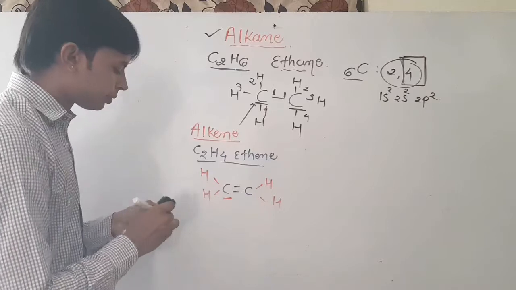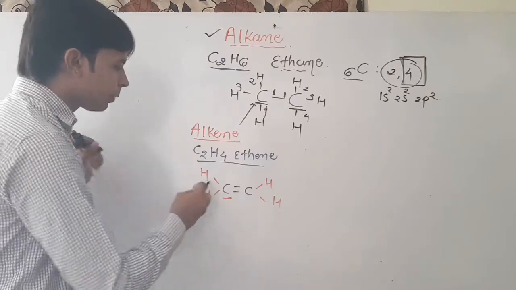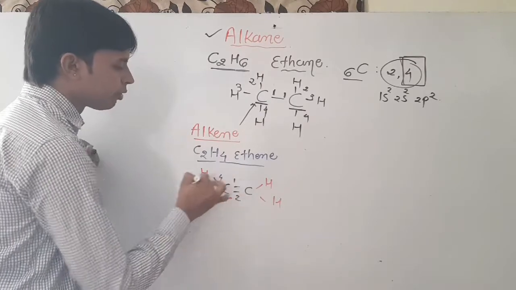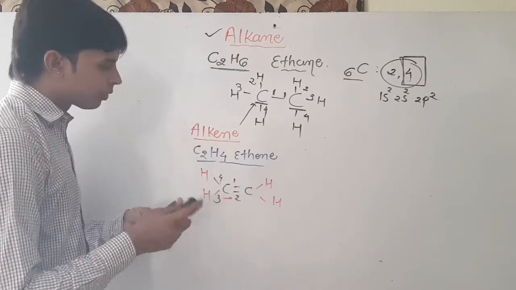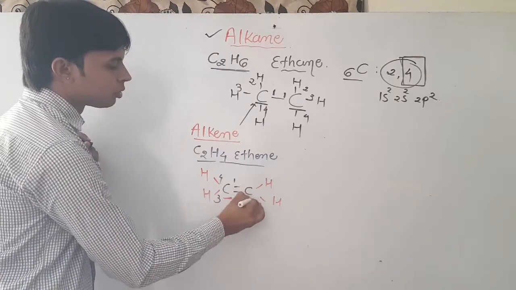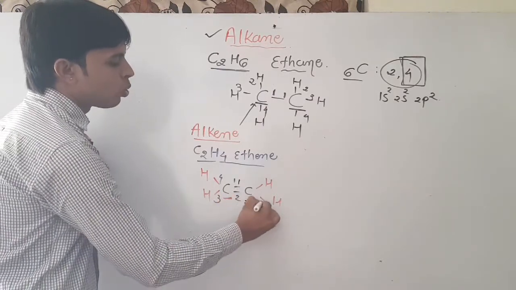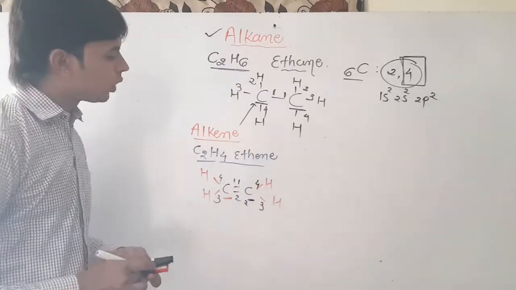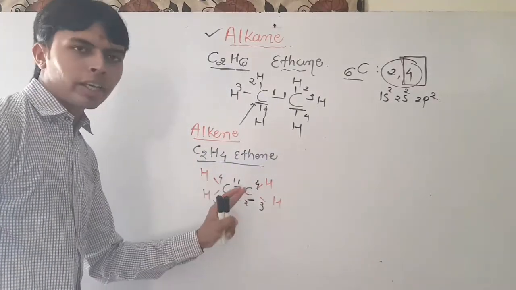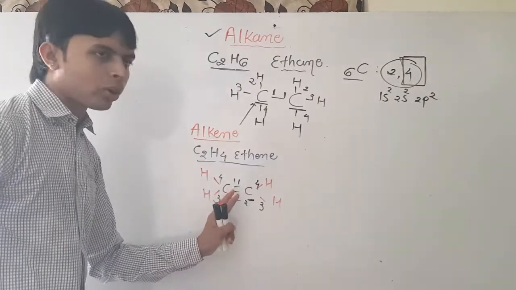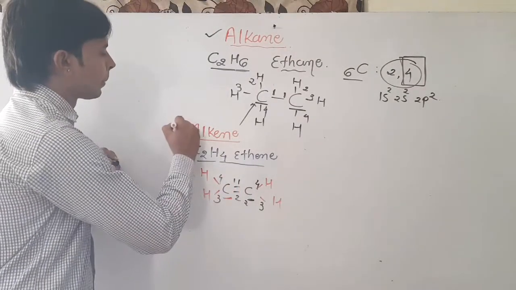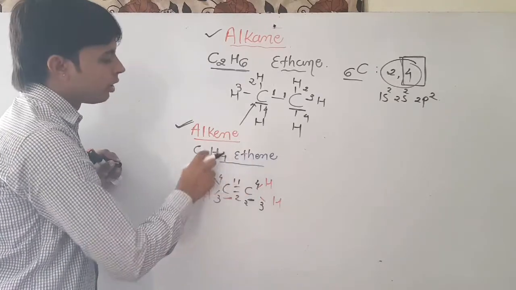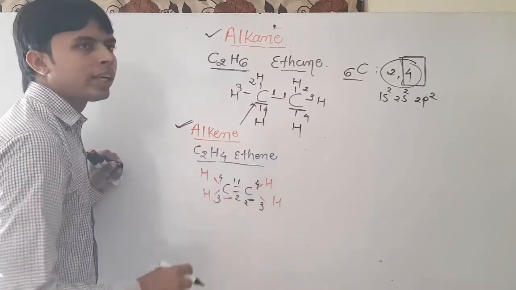For the first carbon: 1, 2, 3, 4. Now the second carbon: 1, 2, 3, 4. Both carbons are satisfied, connected with each other by a double bond. That's called alkene. Suffix is -ene, number of carbons 2, that's called ethene.